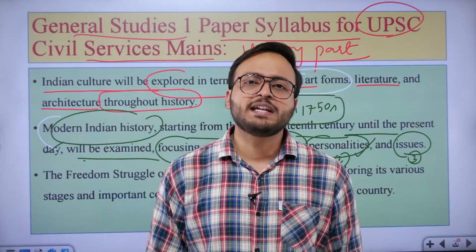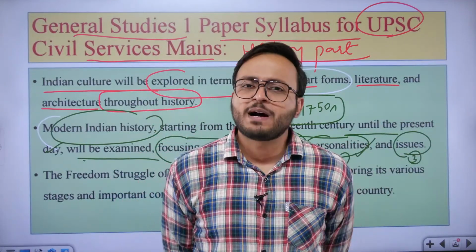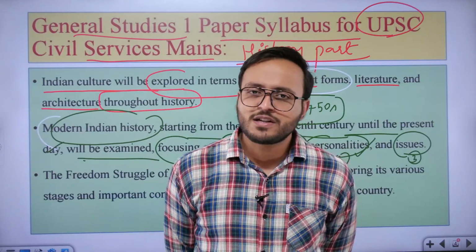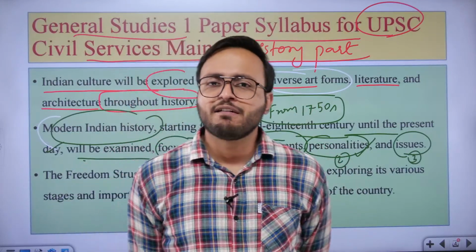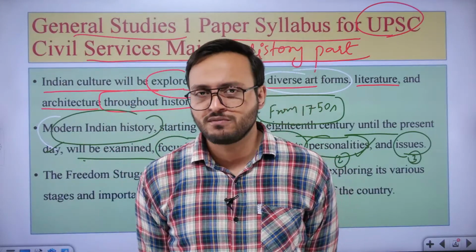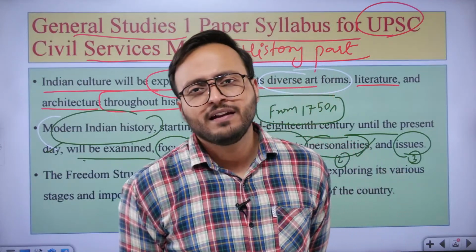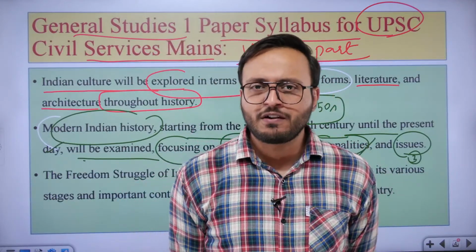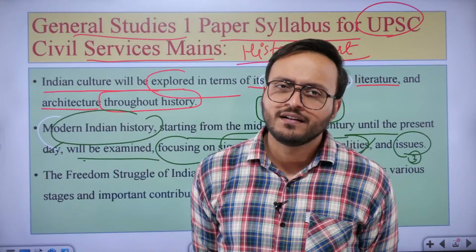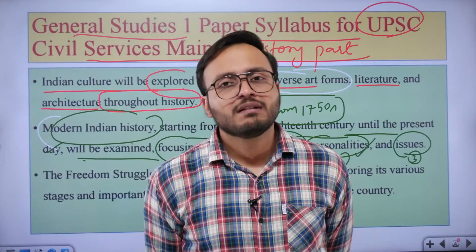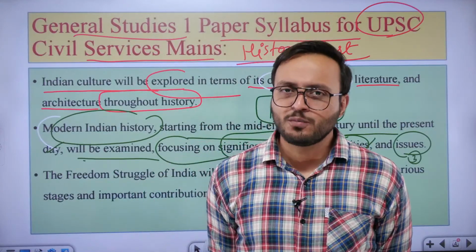Personalities. So there will be questions related to personalities. For example, Dr. B.R. Ambedkar, comparison with Mahatma Gandhi. This question was asked in UPSC. Netaji Subhash Chandra Bose, his contribution in the freedom fight, comparison with Mahatma Gandhi, the question was asked. Mahatma Gandhi himself, had he not been there, what would have been the outcome of our freedom struggle? If he was not there, how could this freedom struggle have been different? That was the question asked in UPSC.